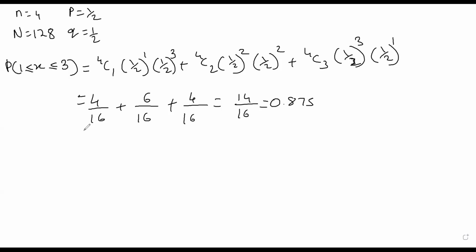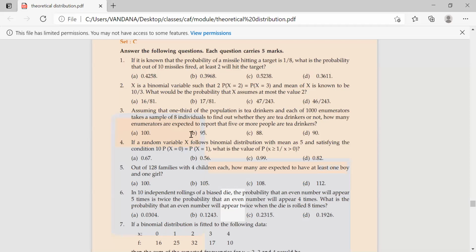But we don't want the probability. We want the number of families. So 0.875 multiplied by 128 will give us the families. Total 112 families will have at least 1 boy and 1 girl. And the answer is given here, 112.